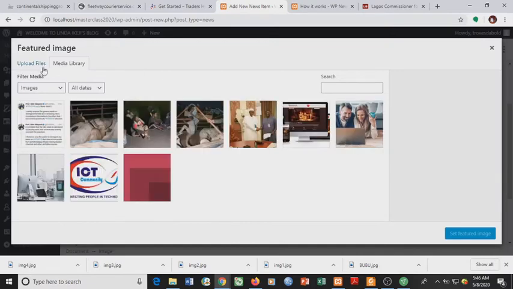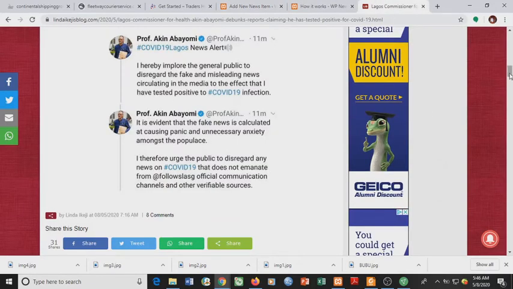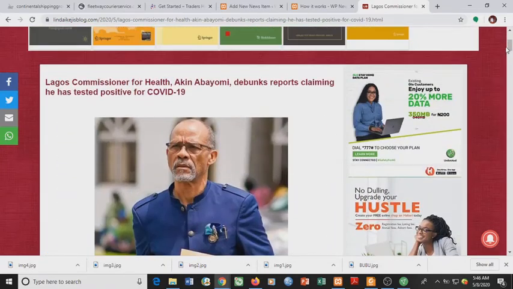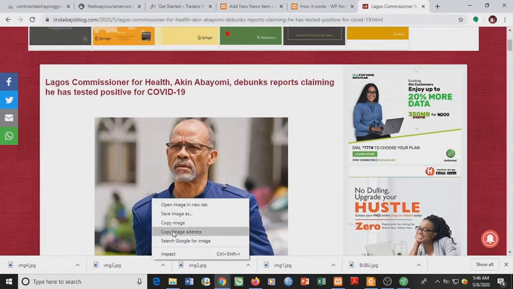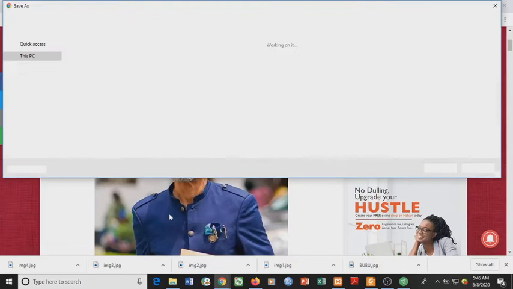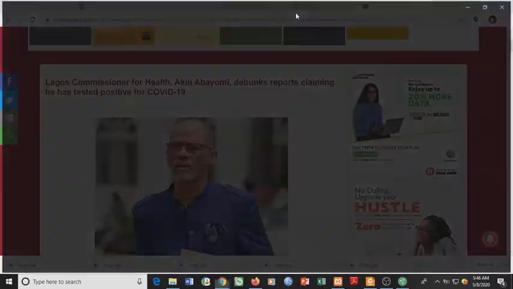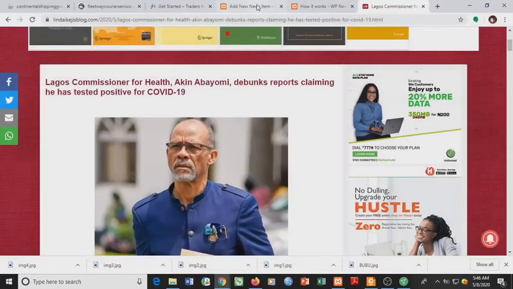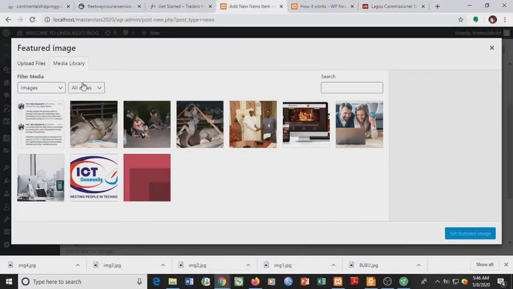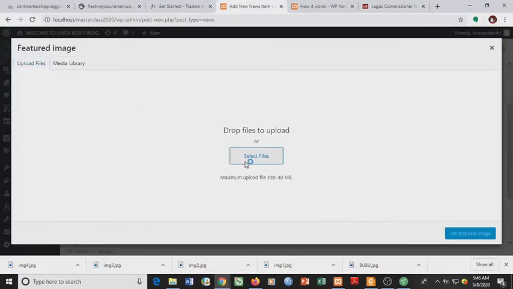Then featured image. We've not saved Professor Abayomi's image, so we also save it so that we can use it as a featured image. So we upload files.